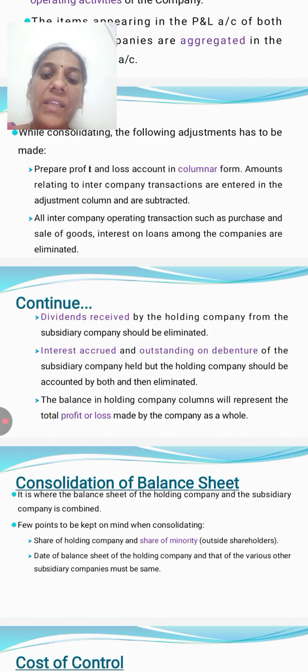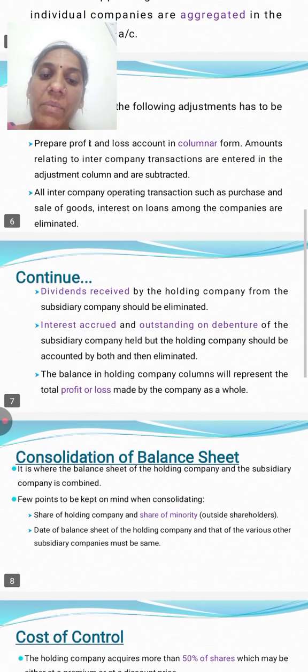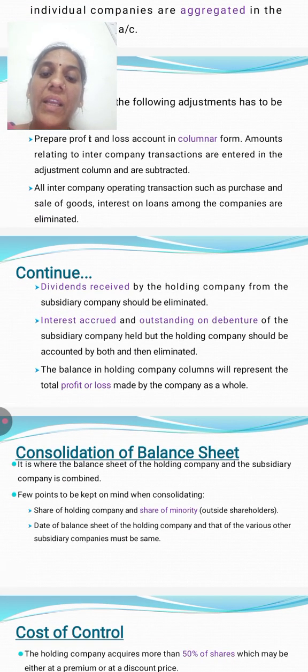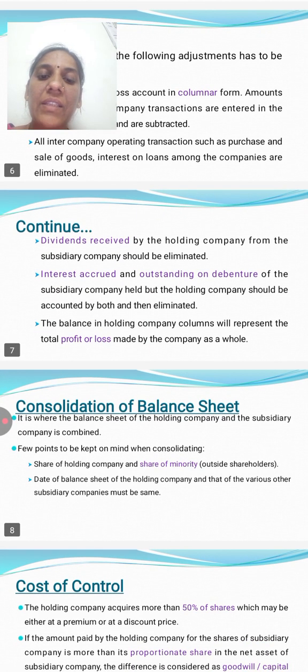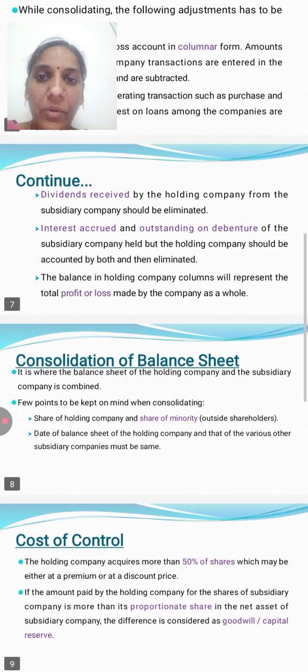Fourth one, interest accrued and outstanding on debentures of the subsidiary company held by the holding company should be accounted by both and then eliminated. The balance in the holding company column will represent the total profit and loss account made by the companies as a whole. Finally, in the consolidated balance sheet, there will be the holding company balance sheet alone, and the profit and loss account alone.